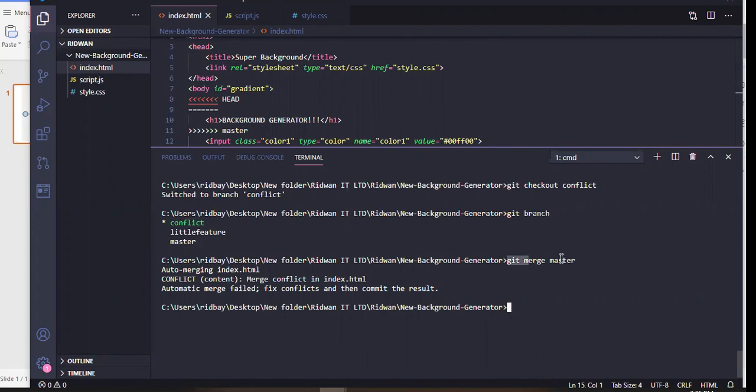I'm saying merge whatever version of the project master has into my own conflict branch. That includes Barakat's big feature that she worked on, pushed to the GitHub repository, and merged into master. So I pull it down, then merge it into my own branch.